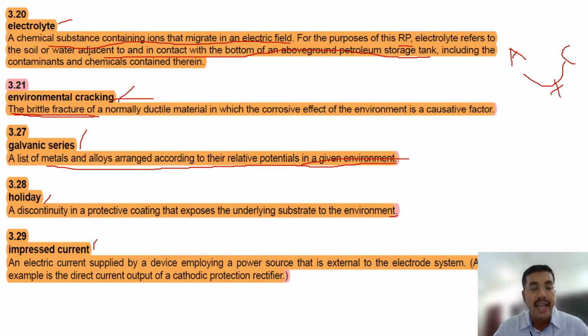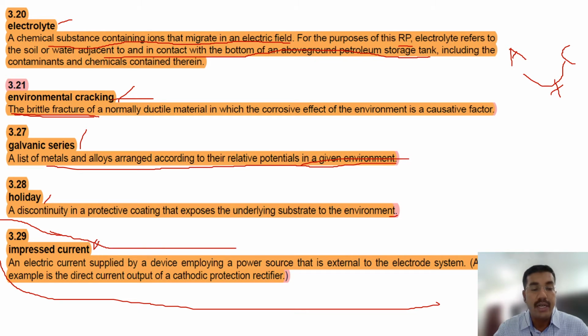Impressed current: an electric current supplied by a device employing a power source that is external to the electrolyte system is called impressed current. This is one important question which comes in impressed current. What is impressed current? An electric current supplied by a device employing a power source that is external to the electrode system is called impressed current.